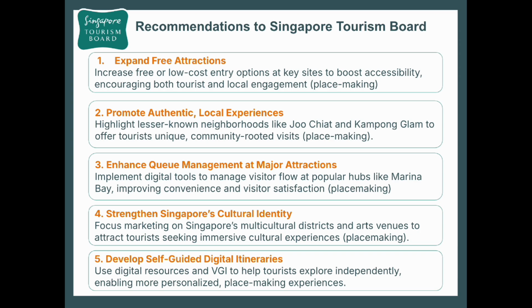Now, with the data we have collected, we have provided some recommendations to the Singapore Tourism Board. Firstly, we propose that the Singapore Tourism Board expand free attractions by increasing free or low-cost entry options at key sites to boost accessibility and encourage both tourist and local engagement. Next, from our results, we see that tourists desire more authentic and local experiences. Hence, we propose that the Singapore Tourism Board highlight lesser known neighbourhoods like Joo Chiat and Kampong Glam to offer tourists unique and community rooted visits.